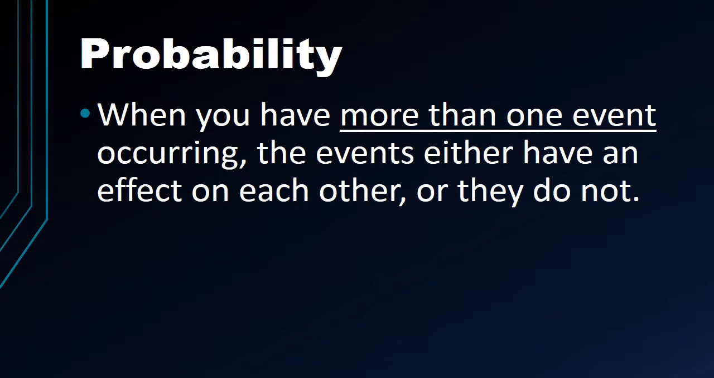So here we go. You have this word probability. This is when you have, and the underline is, more than one event occurring. The events either have an effect on each other or they do not. And so that's where we get independent and dependent events.